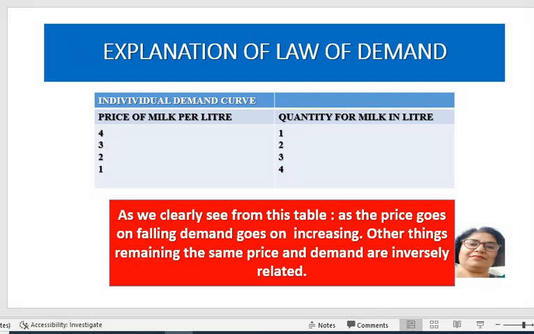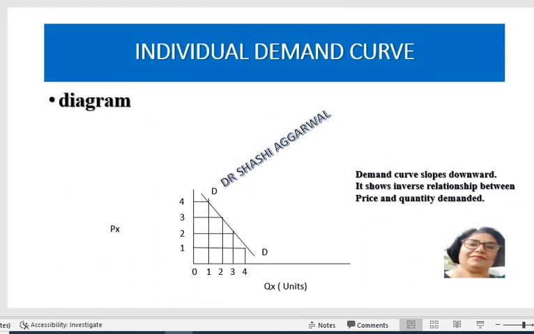Now we will draw a graph on this table. Here we are taking the quantity, here we are taking the price. So when the price is 4, the demand is 1. When the price is 3, the demand is 2. When the price is 2, and so on. So we see as the price is falling, the demand goes on increasing, other things remaining the same. And this is the DD demand curve, the individual demand curve of a particular individual. The DD curve slopes downward, which indicates there is an inverse relation between the price and the quantity demanded.